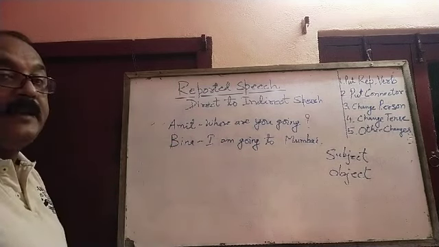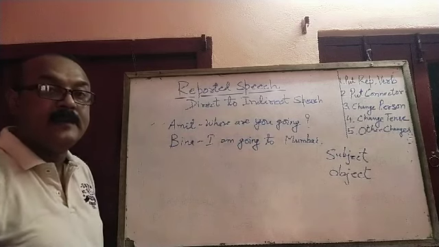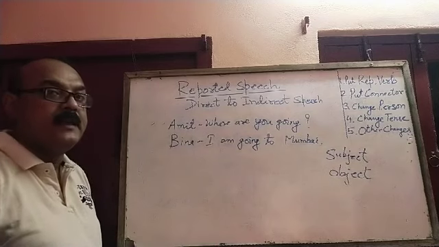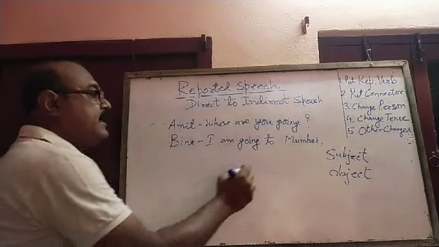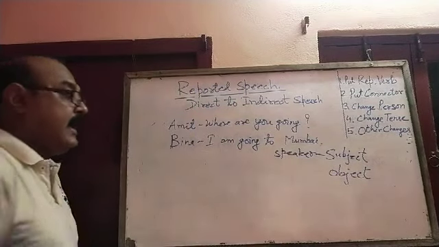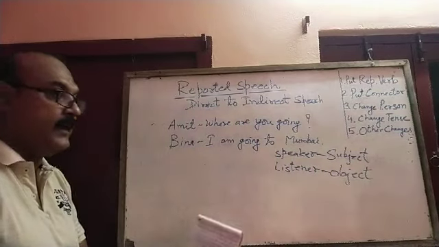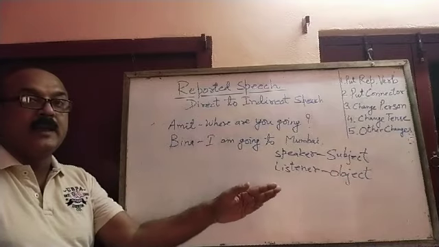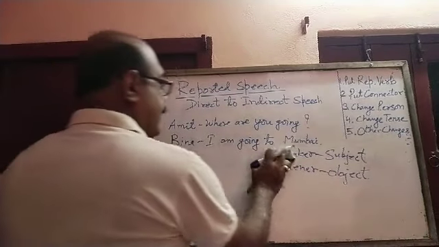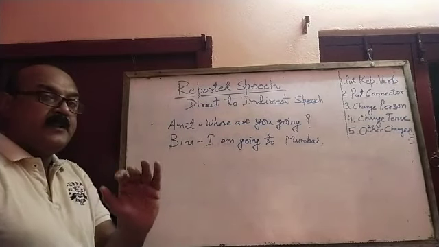Here in the first sentence, Amit is the speaker, Beena is the listener. And in the second sentence, Beena is the speaker and Amit is the listener. So, the speaker is always the subject. And the listener is always the object. This must be clear. So, who is the subject? One who is speaking. And who is the object? One who is listening. Now, this is clear to you? Okay. Now, after this, you understood the difference between subject and object.